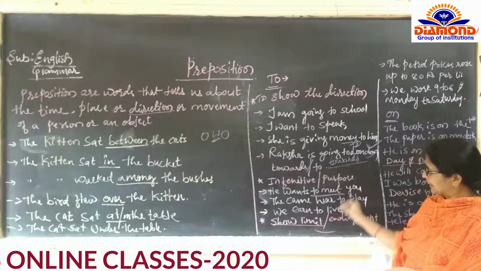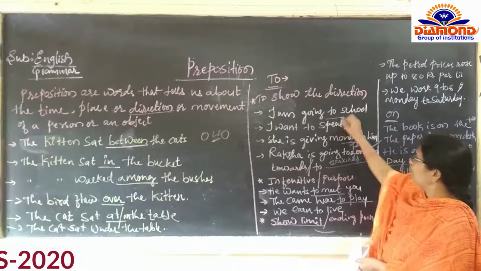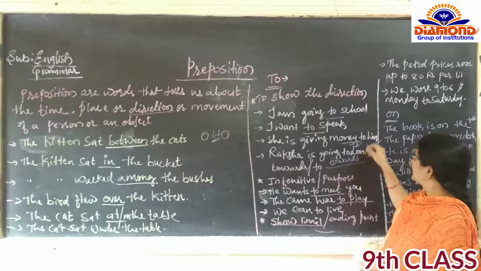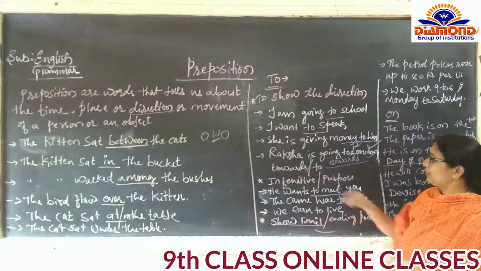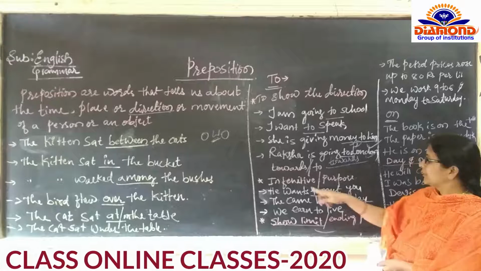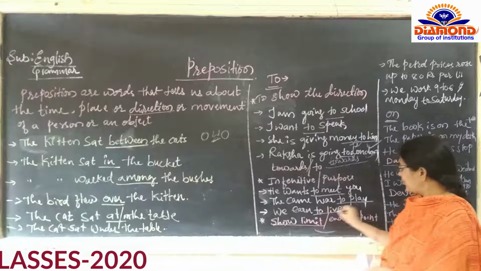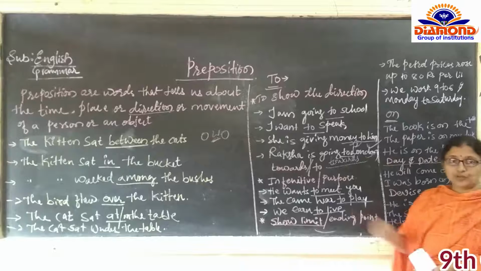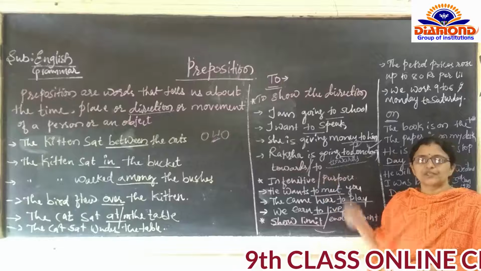To meet and to play. Here I am going to school. I want to speak. Then she is giving money to him. Raksha is going to London. Then he wants to meet, to play, to live. I will tell you what is infinitive here. This point must be clear. If I wrote infinitive, you must know what is the infinitive.